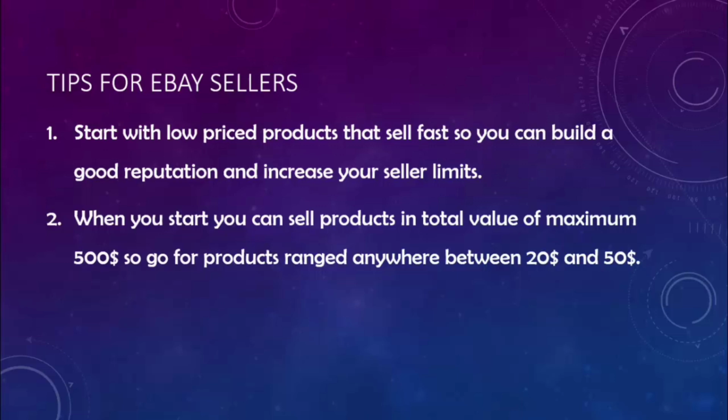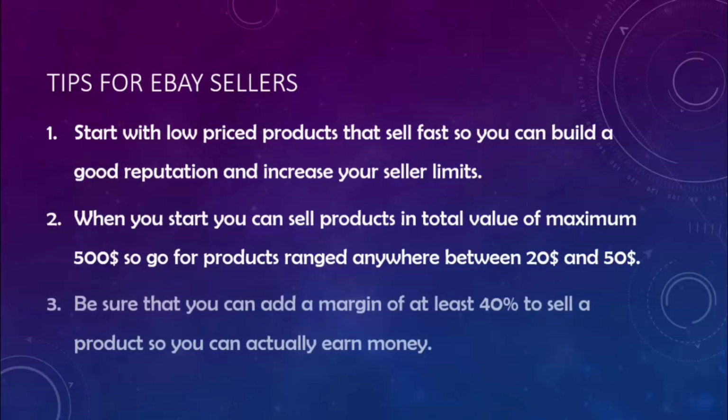So this is in direct relationship with what we have talked earlier. Go for products ranging anywhere between $20 and $50. Because if you go, for example, for a product that is less than $10 or $15, your profit margin will be very small, and you will make very little money on that product. Be sure that you can add a margin of at least 40% to sell a product so you can actually earn money. Why is that?